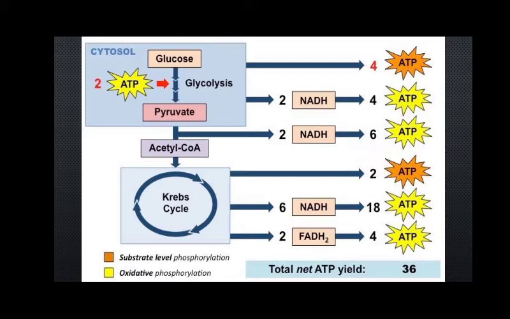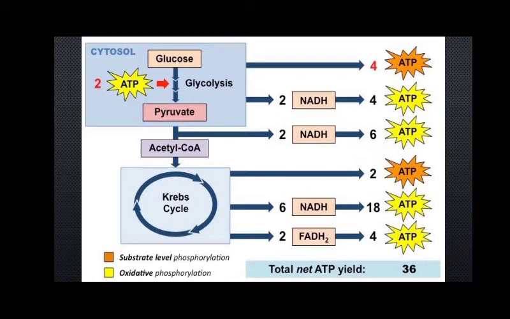Now we have to keep in mind that each NADH molecule is responsible for the formation of 2 ATP. When this NADH is oxidized to NAD, 2 ATP will be formed. Here again you will see slight variation, because 3 ATP is shown here, and it is also true that NADH can lead to the formation of 3 ATP. Sometimes it is considered 2 to 3 ATP that is produced.